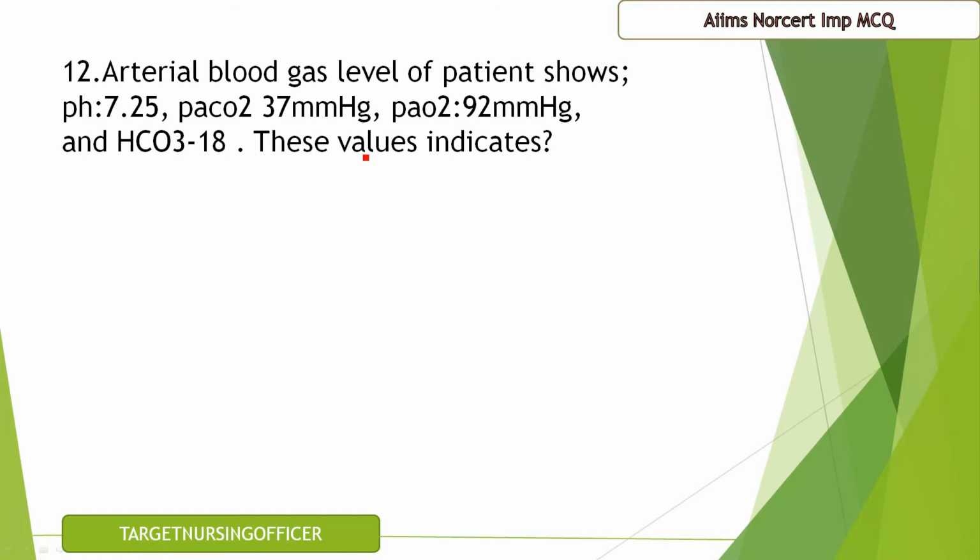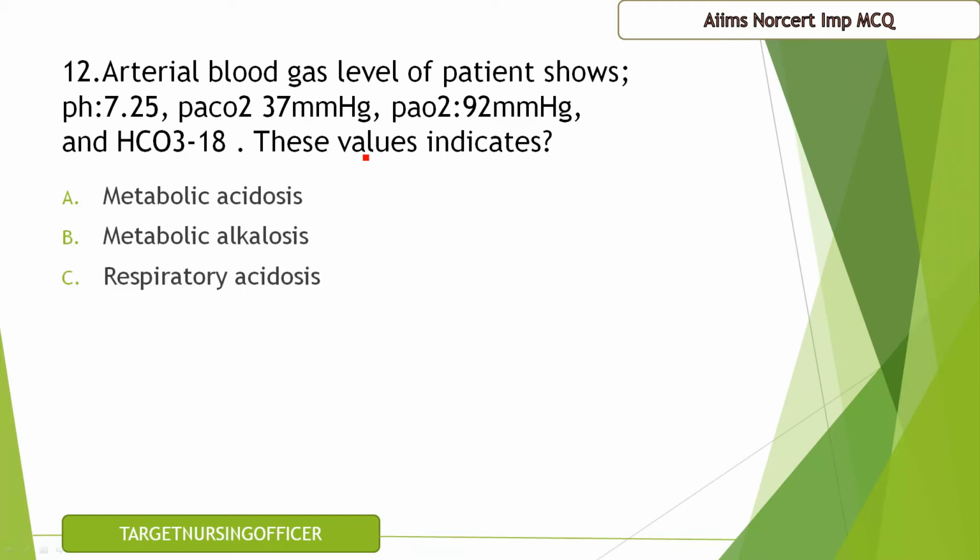Question number 12. Arterial blood gas level of patient shows pH 7.25, partial pressure of carbon dioxide 37 mmHg, partial pressure of oxygen 92 mmHg, and HCO3 level is 18. These values indicate A. Metabolic acidosis, B. Metabolic alkalosis, C. Respiratory acidosis, D. Respiratory alkalosis. When we consider these values, the correct answer for this question is A, that is metabolic acidosis.